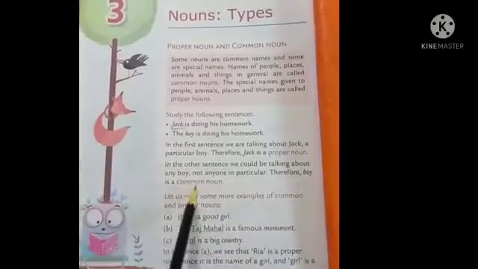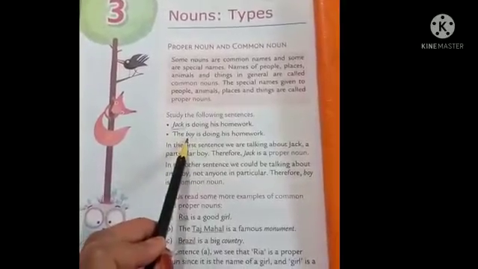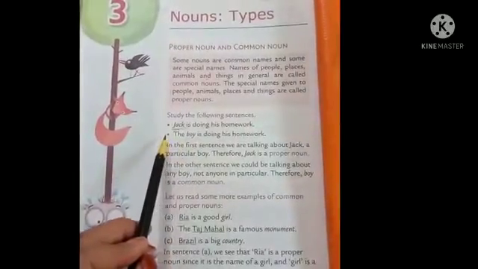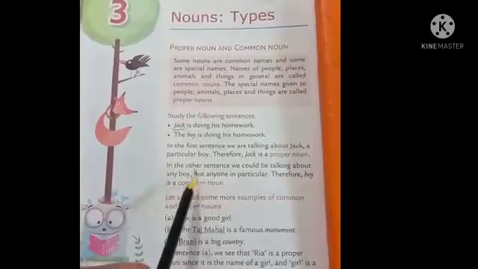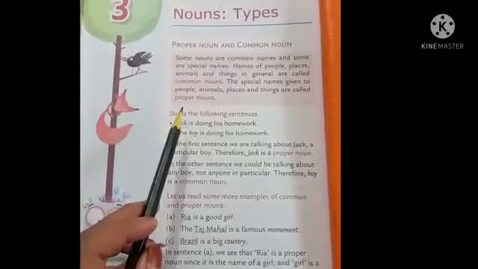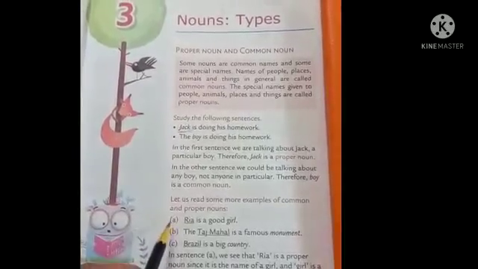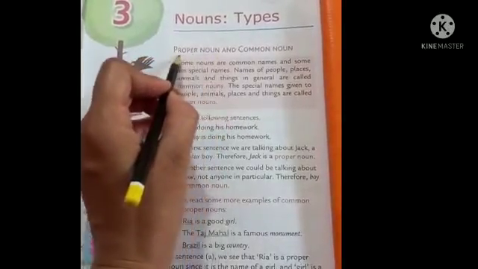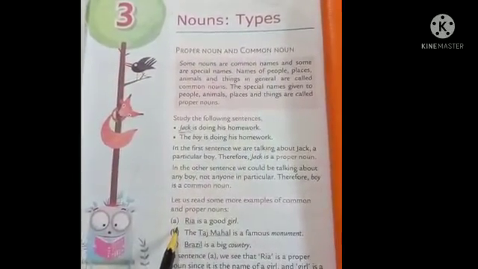Therefore, boy is a common noun. See here in the next sentence, the boy. So, any boy in the class is doing his homework, not a particular boy. So that we can call it a common noun. So, when we give a special name, that is called a proper noun, and when we talk about general things, it is called a common noun. So we also see other examples of common and proper nouns. First you have to underline these two nouns, proper noun and common noun. Okay, so let's see more examples.